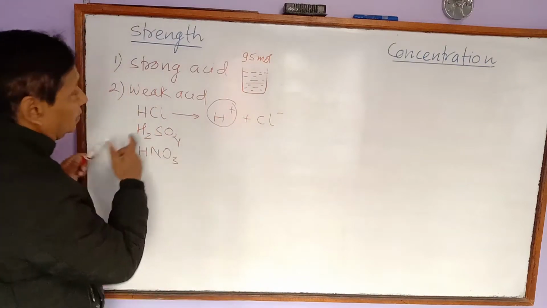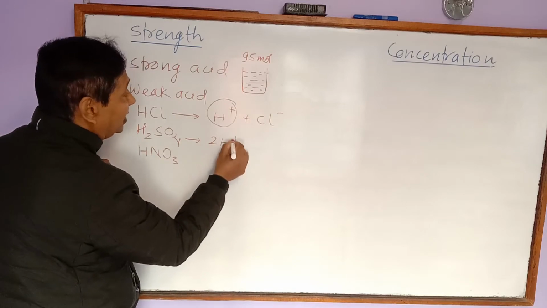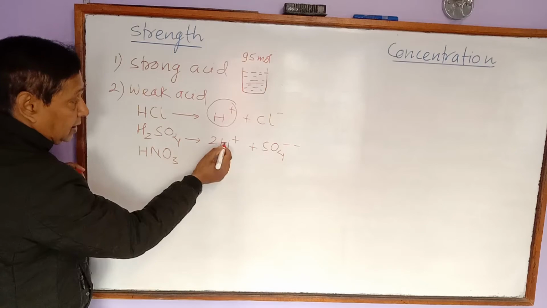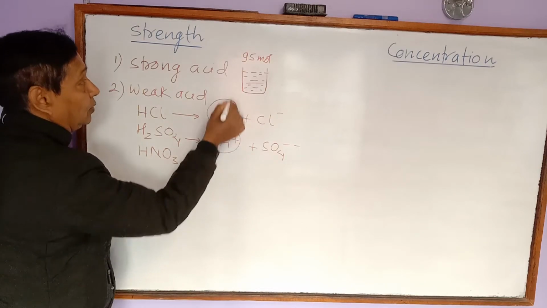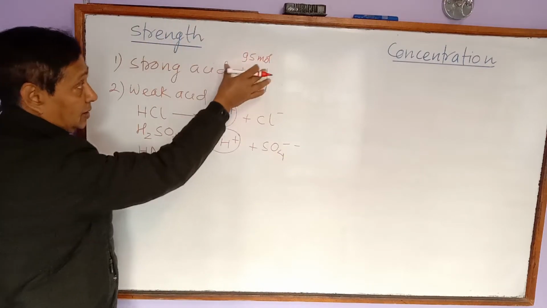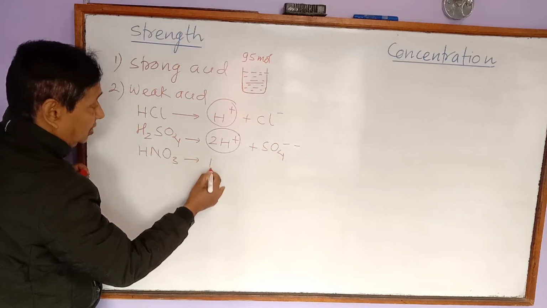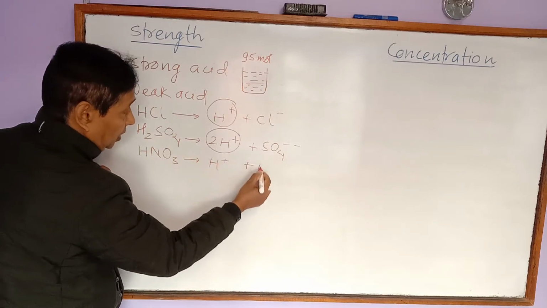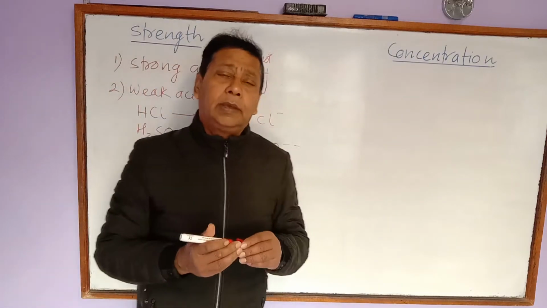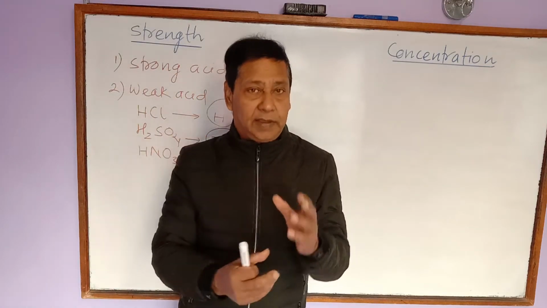That's why, not only hydrochloric acid, sulfuric acid also ionizes in the same way. And look at this, the concentration of hydrogen ion will be very high. Out of 100 molecules, maybe 95, 98 molecules will ionize. In the same way, nitric acid also ionizes a lot. This degree of ionization is concerned with the strength of acid.